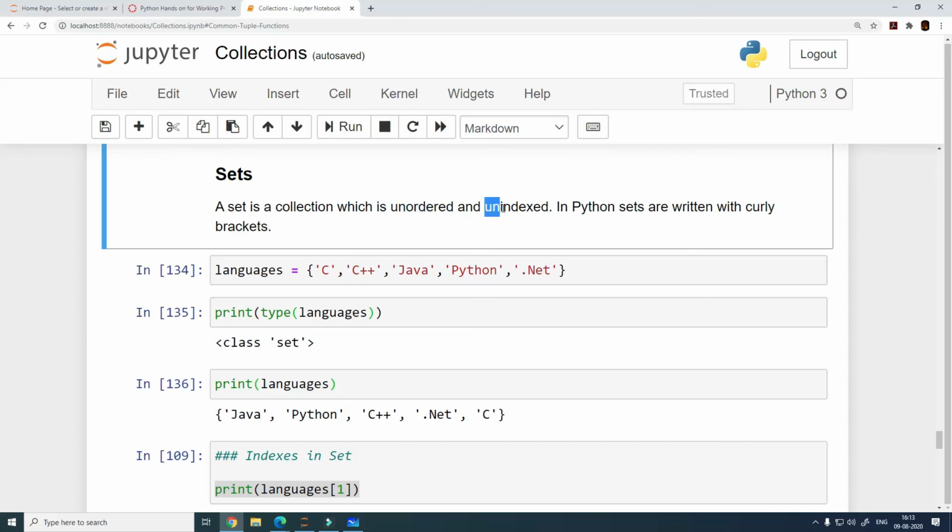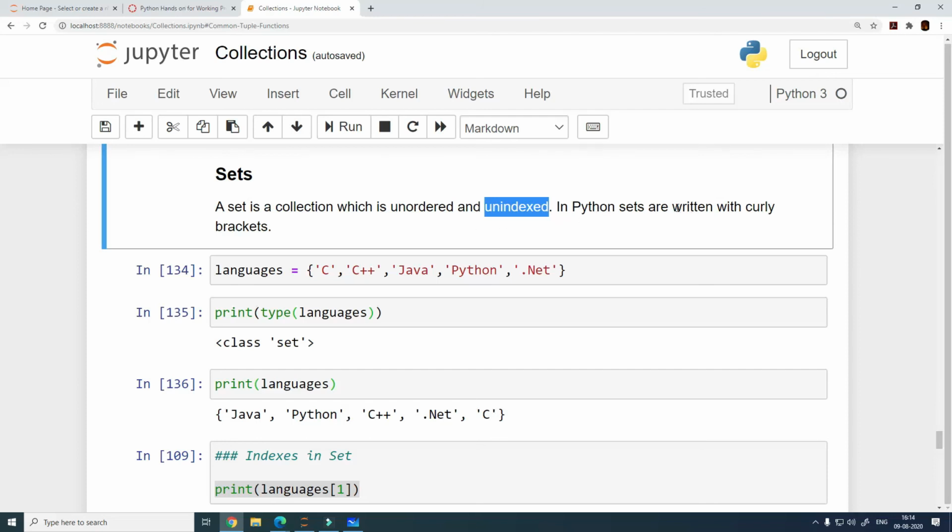And it also says it is unindexed. So unindexed would mean that there are no indexes in here, right? You cannot fetch an element of a set using the index number, and there is no ordering as such. Any element can exist at any specific location. It does not have an order concept, or it does not have an index. So this is what we are going to see, and this is how it is different from a list and tuple.